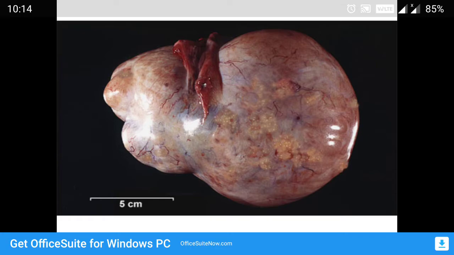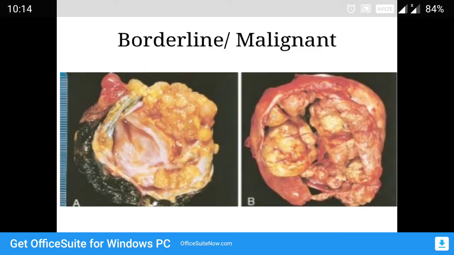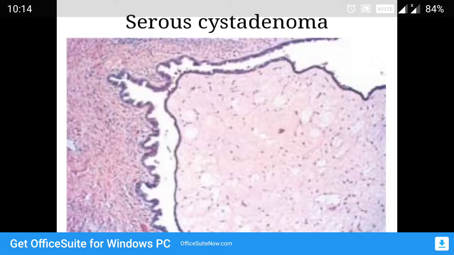Okay, you can see this tumor. You can see some solid areas from outside itself. From the surface itself, you can make out that there are a little bit of solid areas. Okay, so when you cut, you can see this is called papillary excrescences in the ovarian tumor. And this tumor shows even more solid areas. So, the more the solid areas, the more the chances of malignancy.